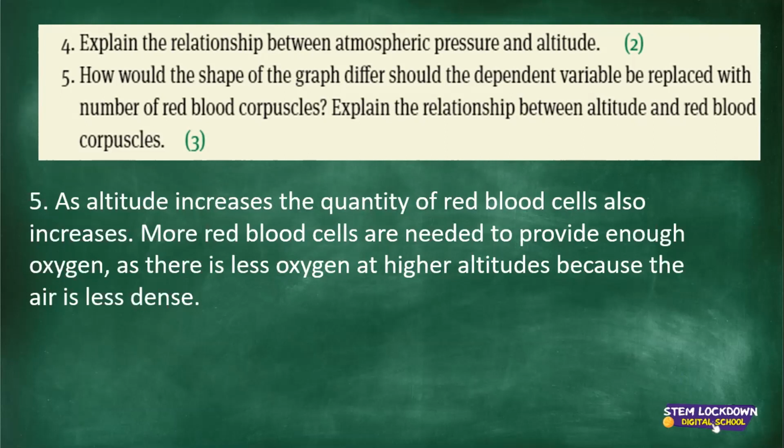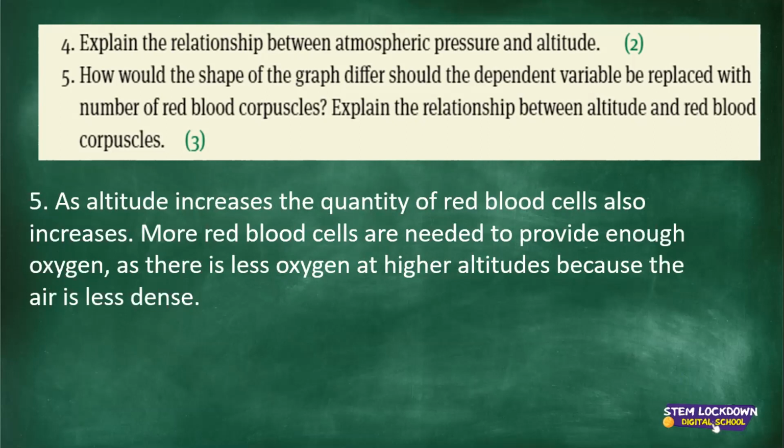So because your body is trying to preserve you, what does it do? It will ensure that it releases enough red blood cells. Why? Because red blood cells are carriers of oxygen. So if there's enough production of red blood cells, they can carry lots and lots more oxygen to aid for the deficiency of oxygen at the higher altitude. Because there, the air is less dense, meaning there's less oxygen over there. So that is the relationship there. That's how the red blood cells go along with the altitude.